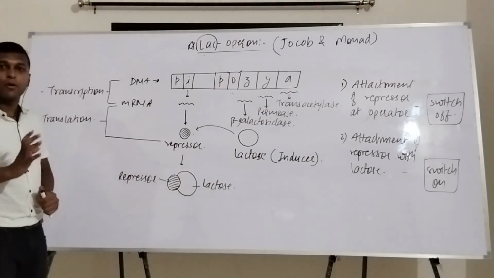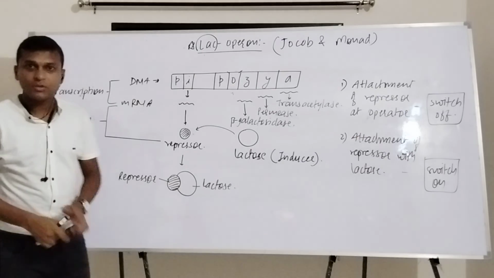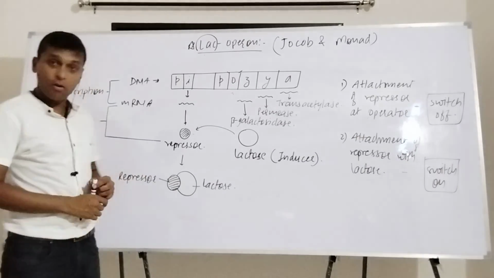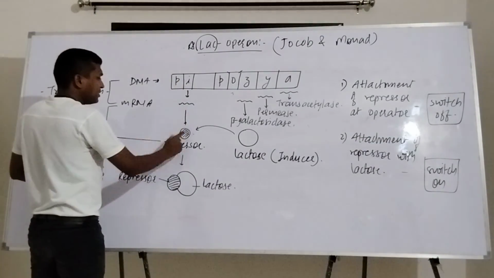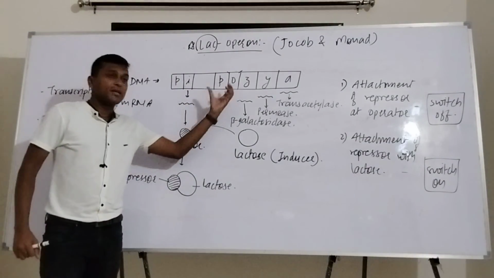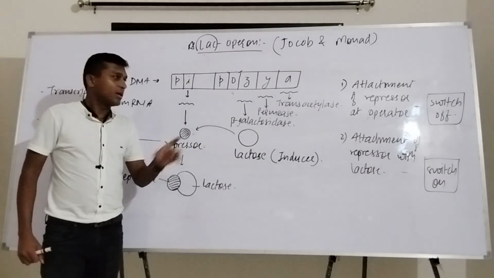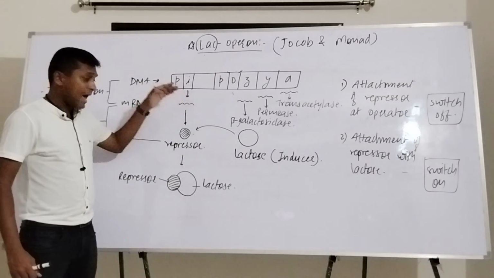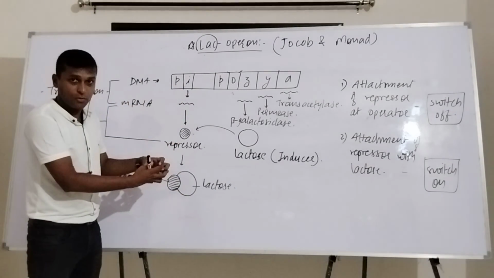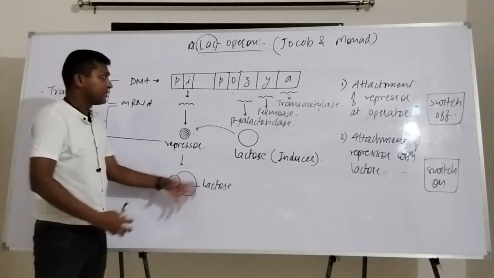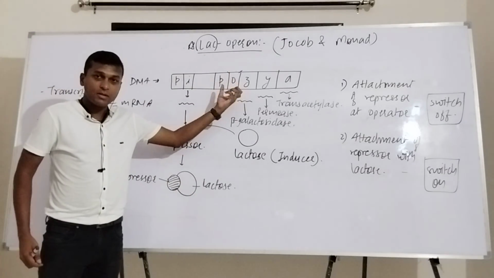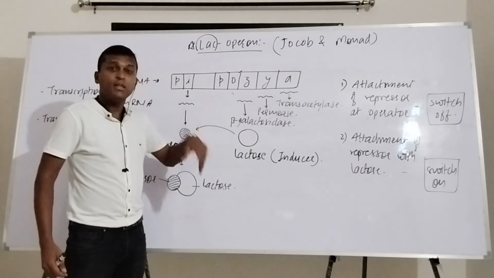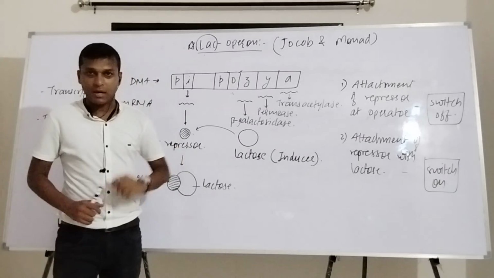This is how this Lac-operon actually works in two different ways. One is called the switch off mechanism. How is the switch kept off? Very simple. From this region, this repressor is produced. This repressor gets attached at this operator region. This is simply called the switch off mechanism. If this repressor, which is continuously produced, gets attached with the lactose molecule, in that case it cannot get attached at the operator region. When it is not getting attached, these three enzymes are produced. In that case it is simply called the switch on mechanism.